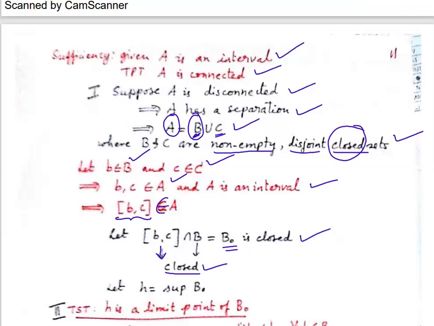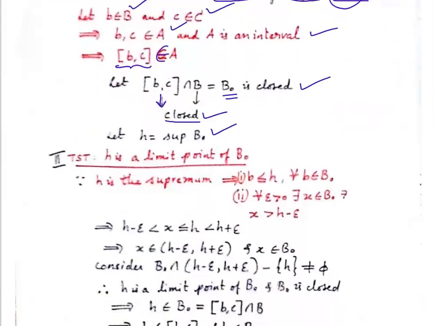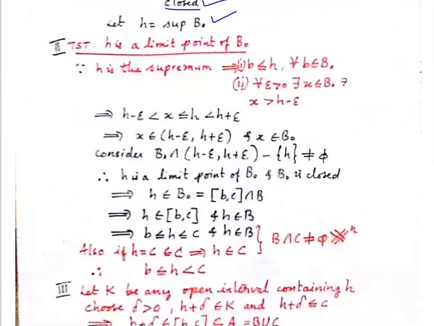So I have a closed set here, B naught, and let h be the supremum of this B naught, the largest value. I hope you know the definition of supremum. Now this is our first step. Remember, we are going to prove that A is connected, and I assume it is disconnected. This is our step 1. Now step 2 is I'm going to prove that this h is a limit point of B naught.